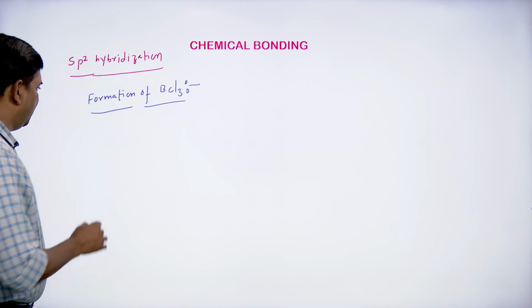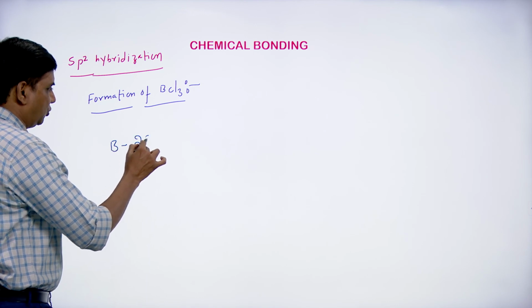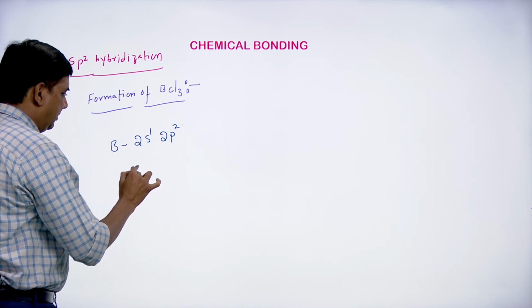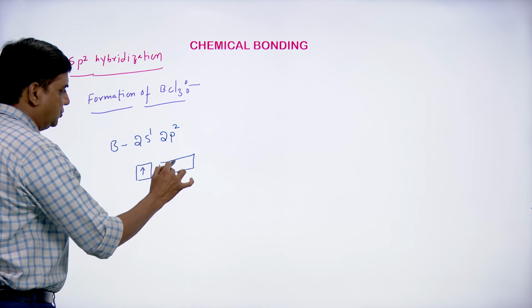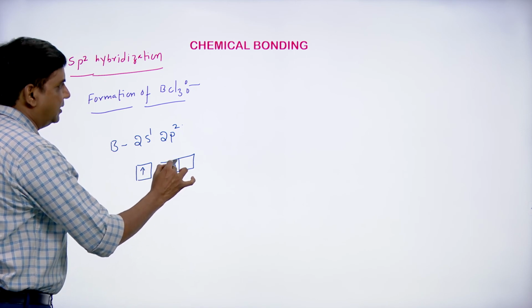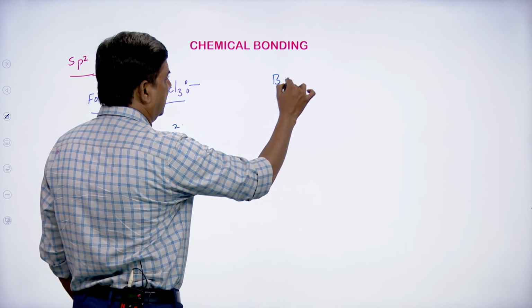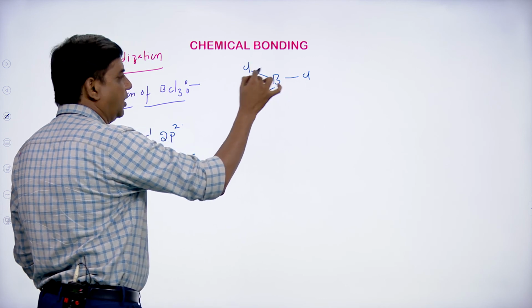See, the boron excited state configuration is, students, 2s1 2p2. There will be one unpaired electron in the s orbital and two unpaired electrons in the p orbital. And the BCl3 molecule is like this. This is the boron and this is the chlorine and chlorine and chlorine. So boron is the central atom.